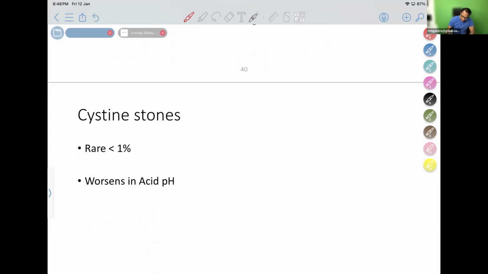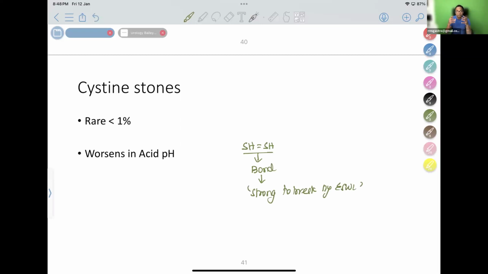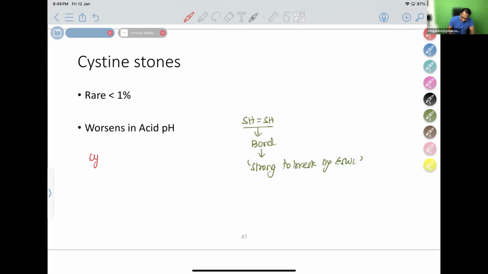Cystine stones are very rare stones. They worsen in acid pH. The stones are formed by a double sulfur bond, which makes them very, very difficult to break by extracorporeal shock wave lithotripsy, ESWL. It is seen in a rare disease known as cystinuria. Patients can develop cystine stones.